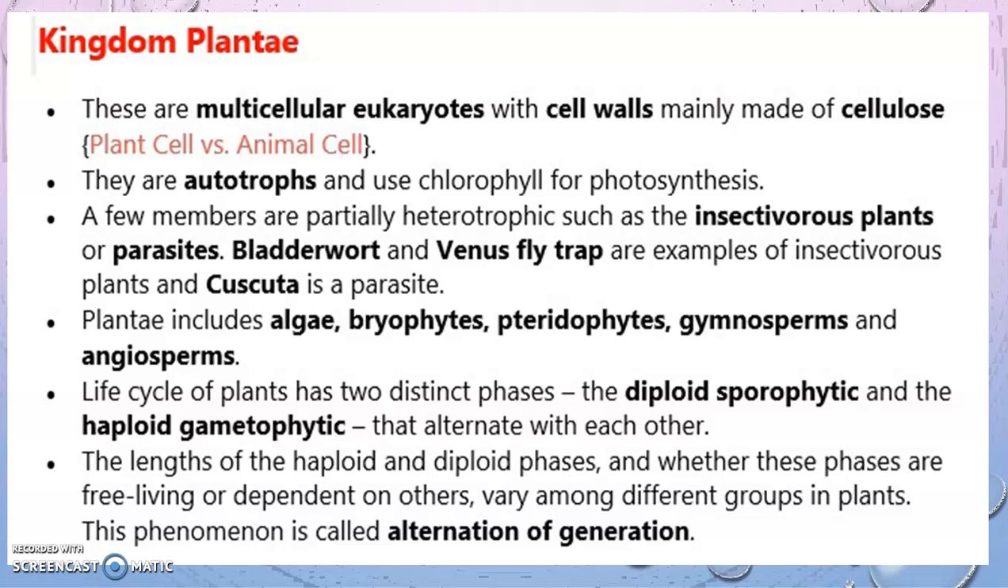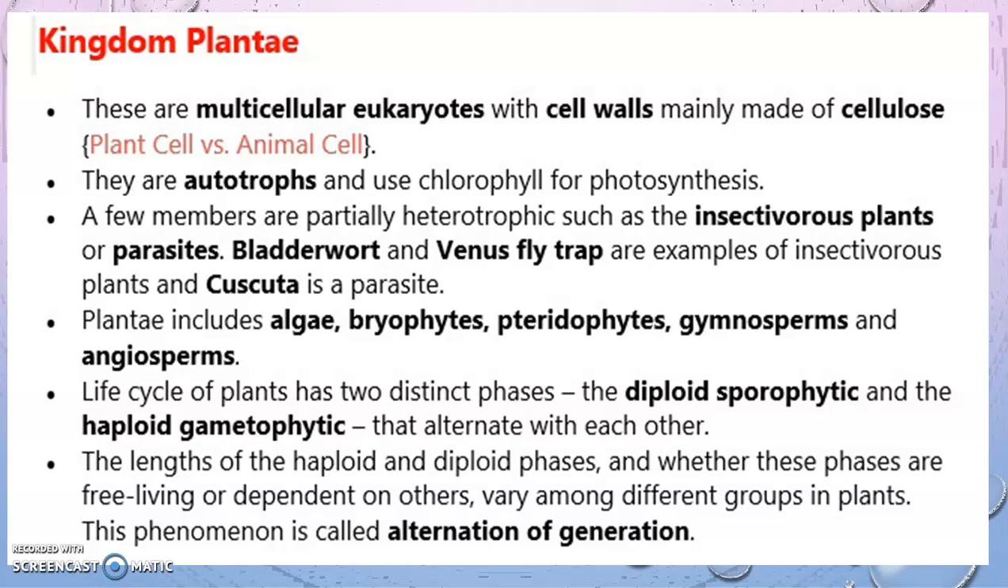We know that it includes all the plants, green in color. They are all multicellular eukaryotes and they have a cell wall which is made up of cellulose. They are autotrophs and they have chlorophyll, so they are able to do photosynthesis. Some of them are insectivorous and some are parasites. Bladderwort and Venus flytrap are insectivorous. Cuscuta is a parasite, which is also known as amarbel.